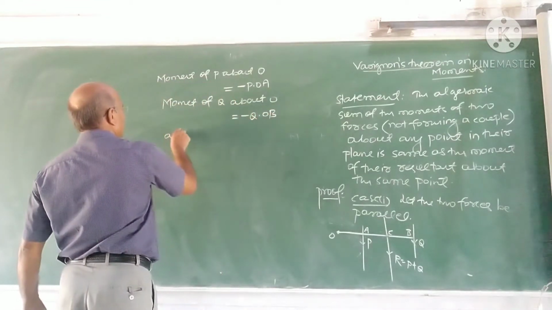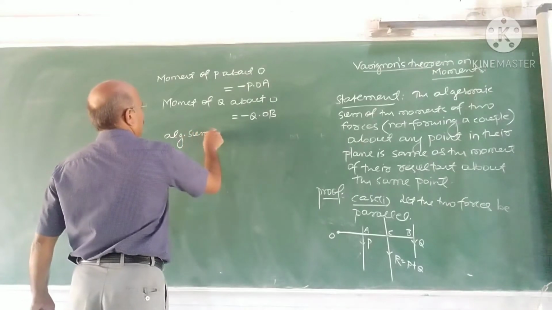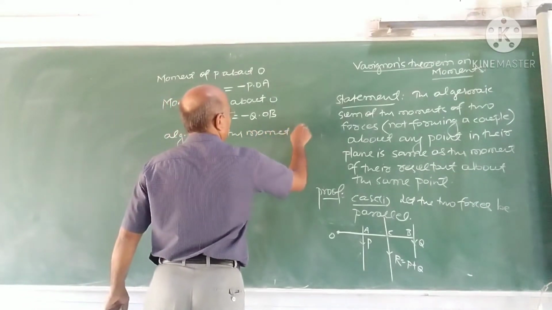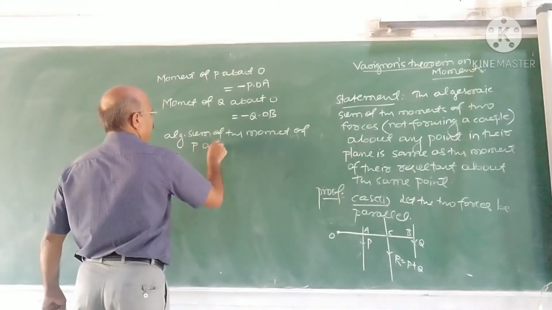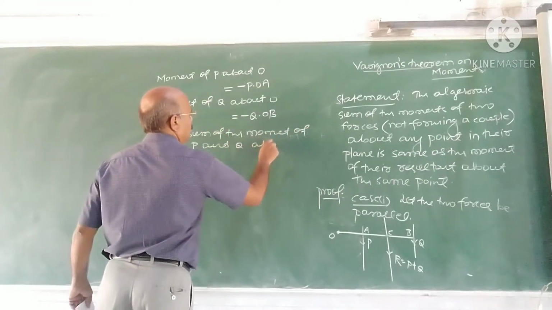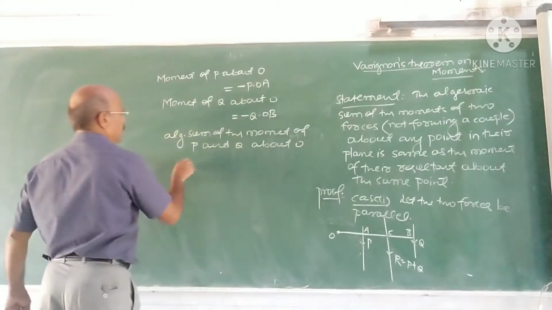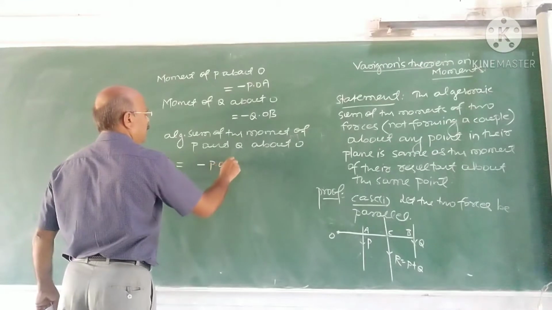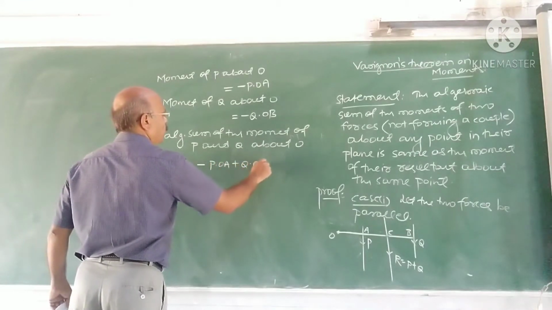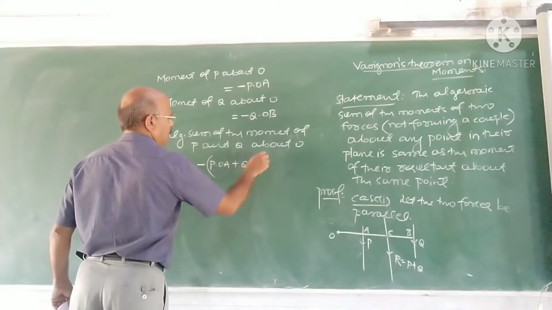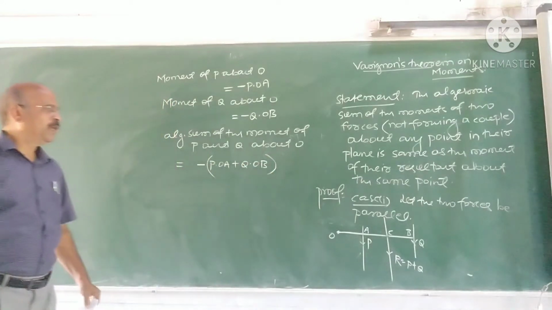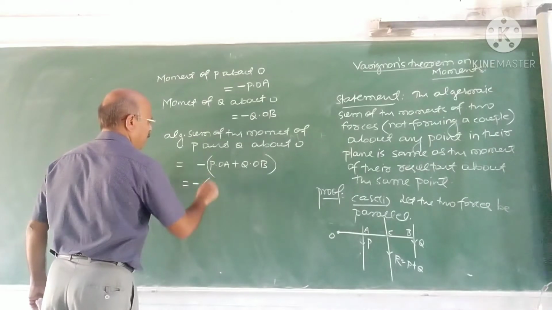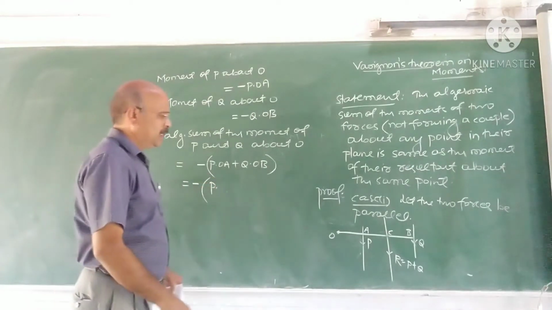Now, the algebraic sum of the moments of P and Q about O. You have to take this sum: minus of P into OA plus Q into OB. That is, minus P into OA minus Q into OB.